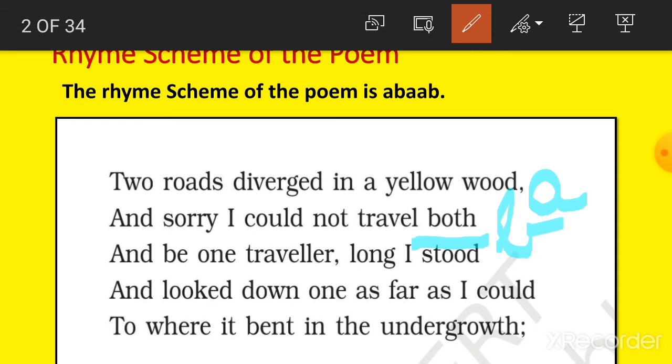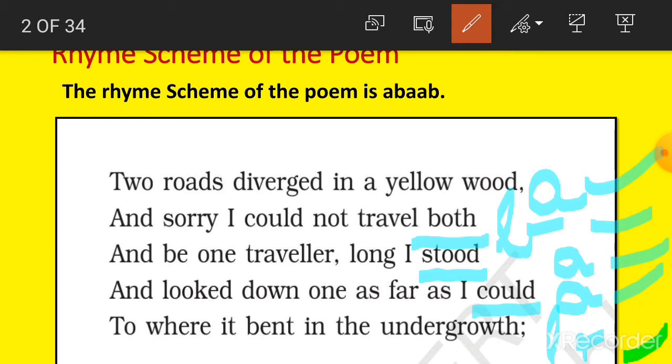Now the third sentence, the last word is stood. Wood and stood both are rhyming, and that's why take it again as A. Now wood, stood and could, here could is rhyming with stood, and that's why take it again as A. Now the last sentence, the last word is undergrowth. Both are rhyming, and that's why take it as B. So we have found that the rhyme scheme of the poem is A B A A B.